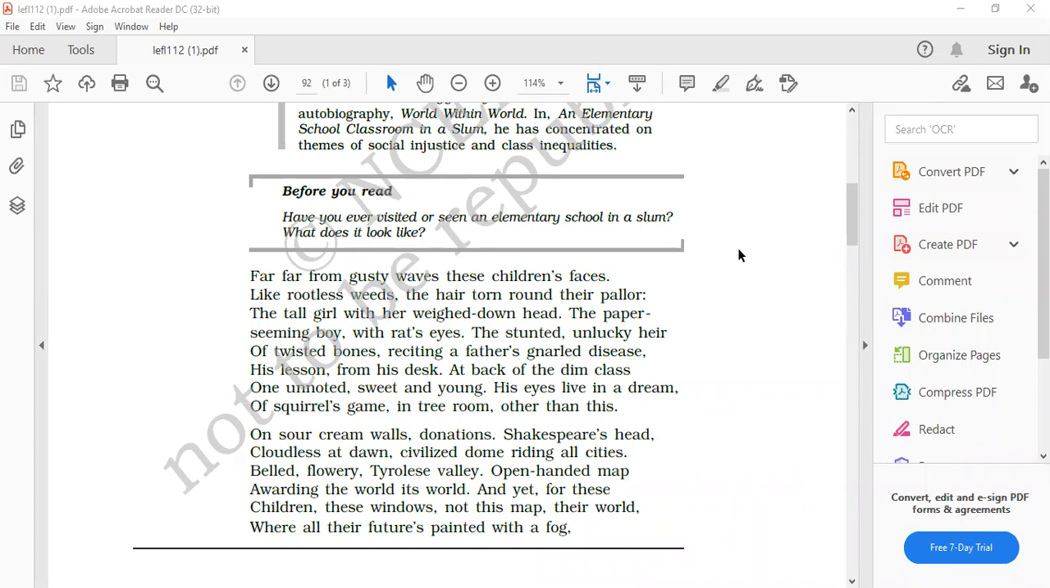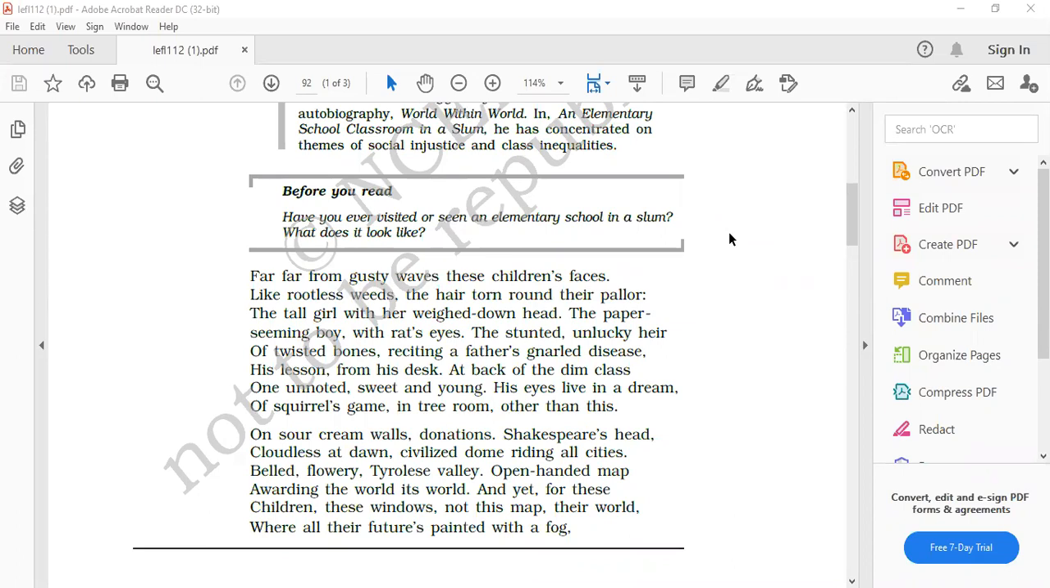Yes, what does the poet mean by gusty waves? The gusty waves mean the strong winds, and here it refers to the slum children being totally away from nature; they have never enjoyed the natural surroundings. Yes, very good. Gusty waves here refers to the strong winds, and the poet wants to express this idea that these children who are living in the slum area, who are going to this elementary school in the slum area, are very far away from natural surroundings. They have never enjoyed the natural scenes.